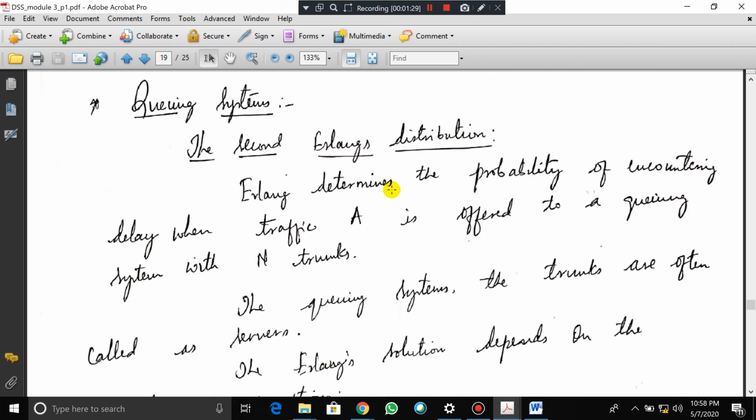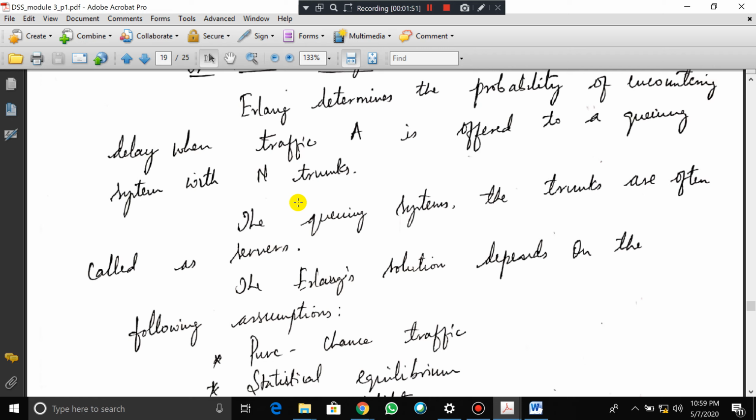The Erlang distribution determines the probability of encountering a delay when a traffic A is offered to a queuing system with n number of trunks. Erlang is the name of the scientist who determined the probability of encountering a delay when a traffic A, capital A, is offered to a queuing system with n trunks. In a queuing system, the trunks are often called servers.